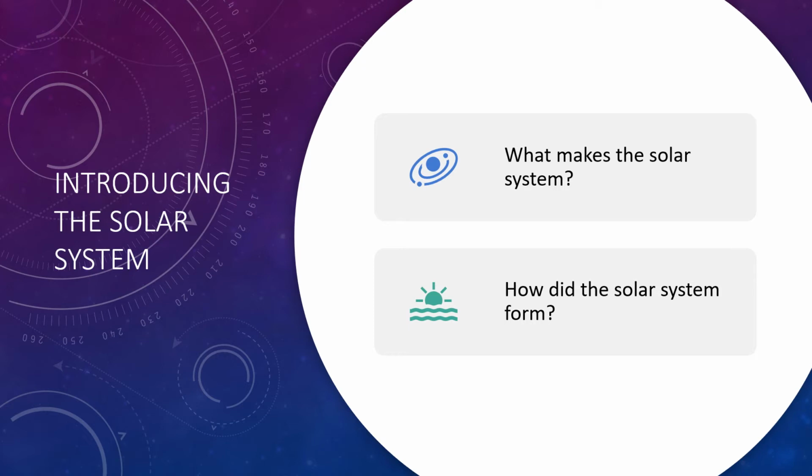The units that we use to measure large distances in space are astronomical units, and you should memorize that one astronomical unit is equal to the distance between Earth and the Sun, which is 150 million kilometers.